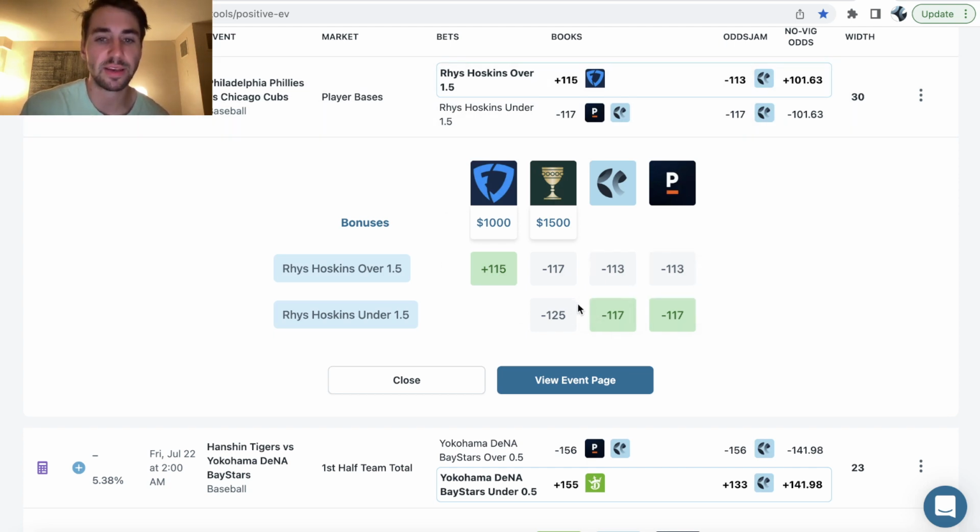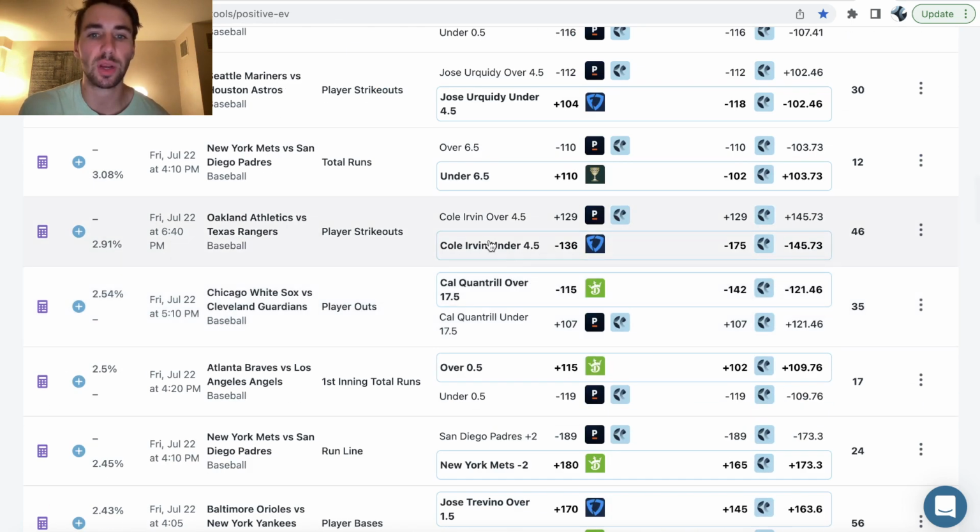So we can just click into this and we see, hey, yeah, this bet looks really good, right? Caesars is all the way down at minus 117. Pinnacle, the sharpest sportsbook in the world, only giving us minus 113. So it's pretty clear that FanDuel is a true pricing discrepancy, giving us plus 115 odds at Hoskins over 1.5 bases. So maybe this is a bet you want to lock in.